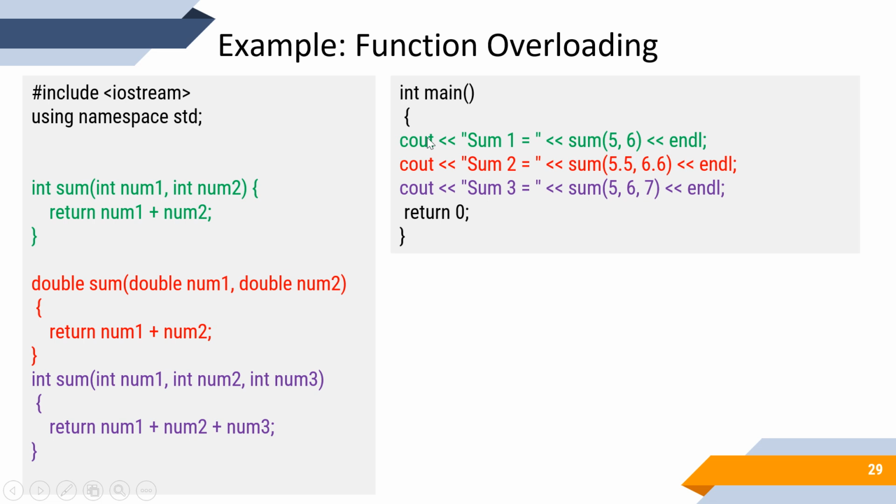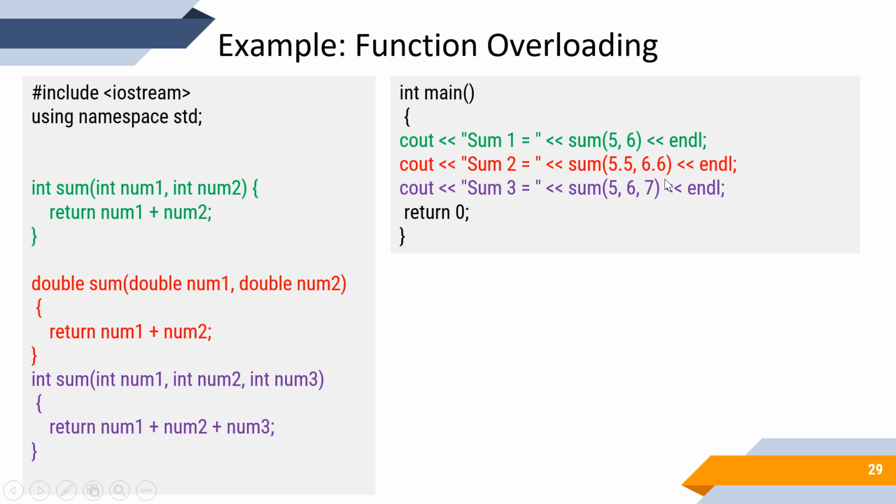The first line, cout sum1 5 6. When we call this function, this line immediately starts to execute. Here 5 6 is nothing but integer numbers, so 5 6 will be passed here. 5 plus 6 will be added, and sum will hold the answer. In the next line, when this cout starts to execute, it's saying 5.5 and 6.6.